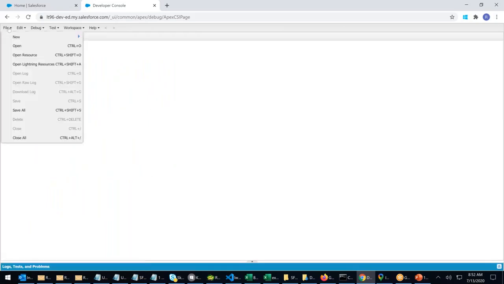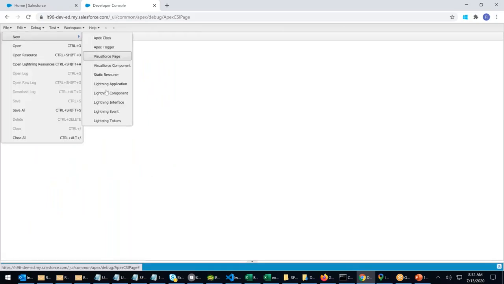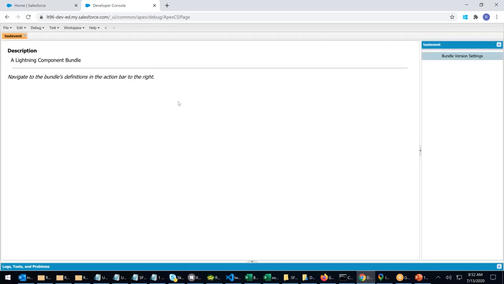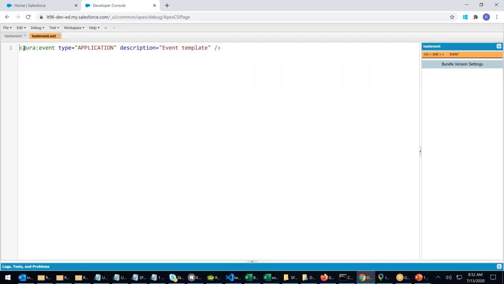Okay, file, new. You have a separate Lightning event. Test event, test event. These events are Aura events. See that? Aura event. You can see Aura events. Type is application. Right? Aura event.